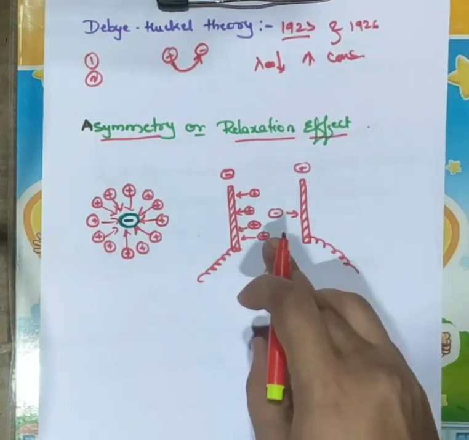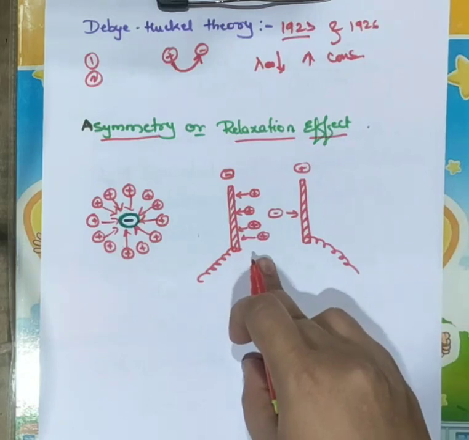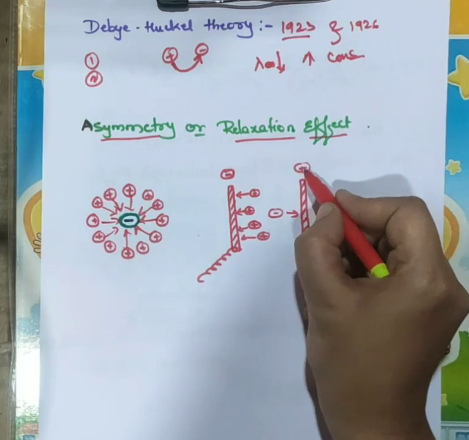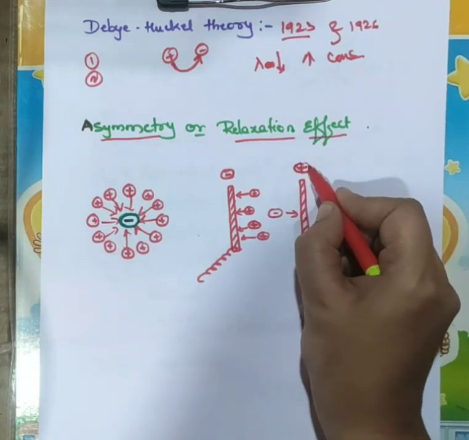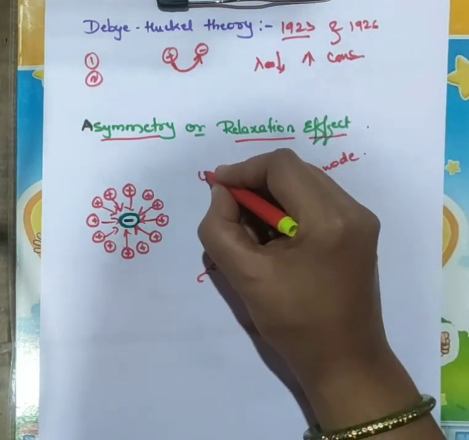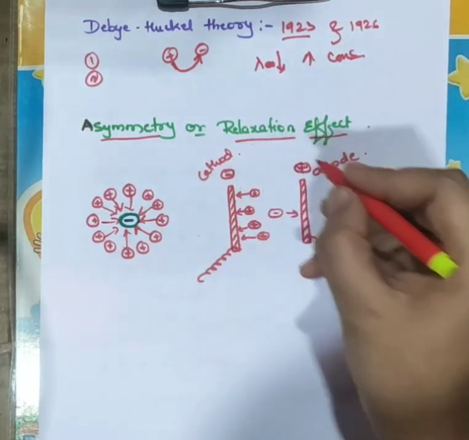Let us see here. When an electric field is applied, the negative ions move towards the anode. So here the positive side is the anode, and this is the cathode.